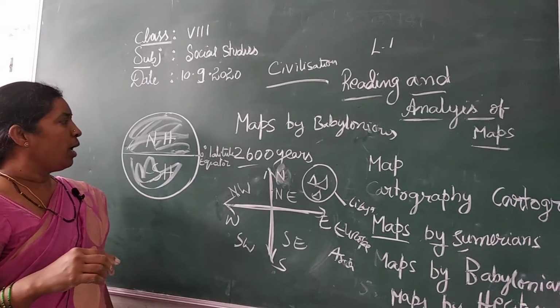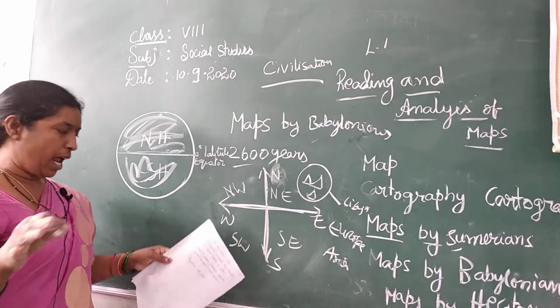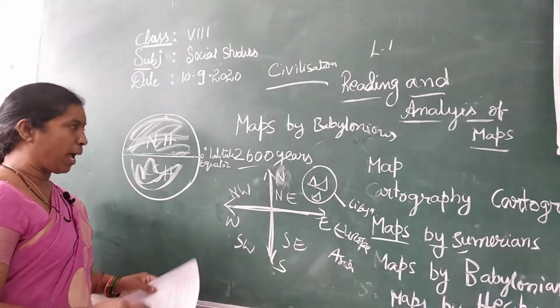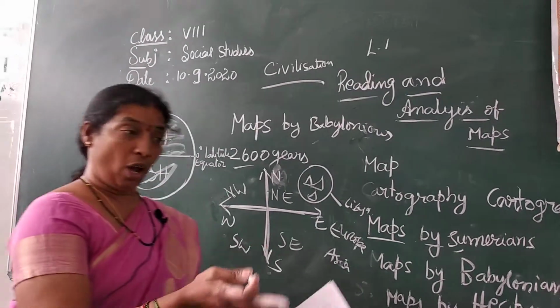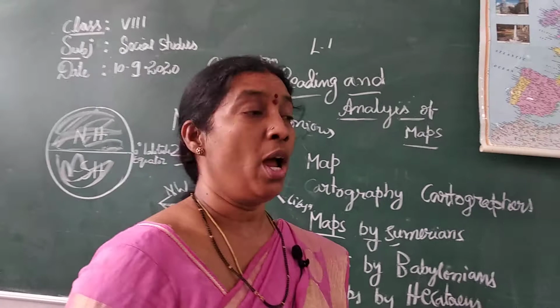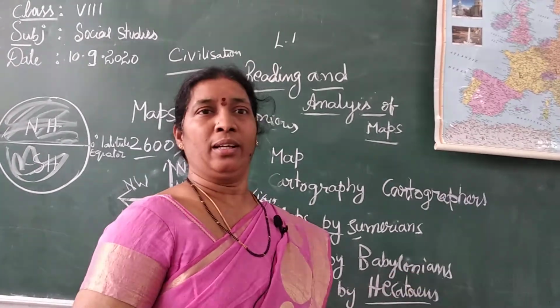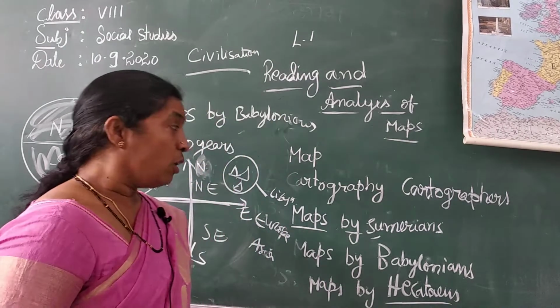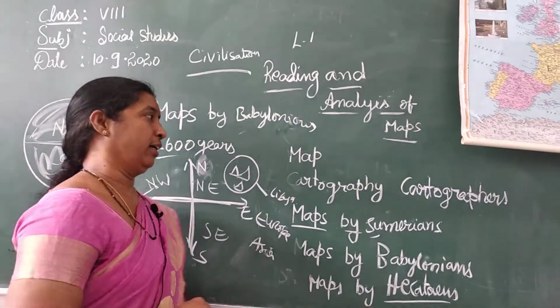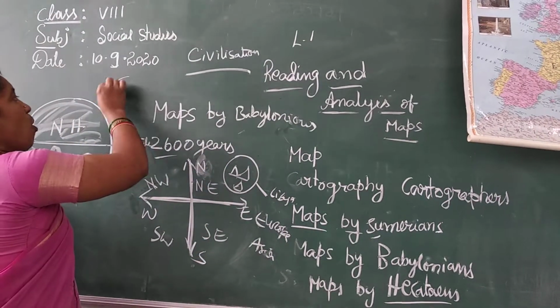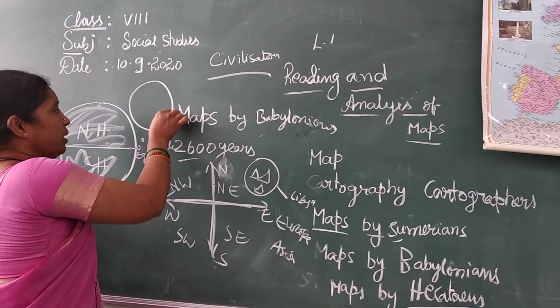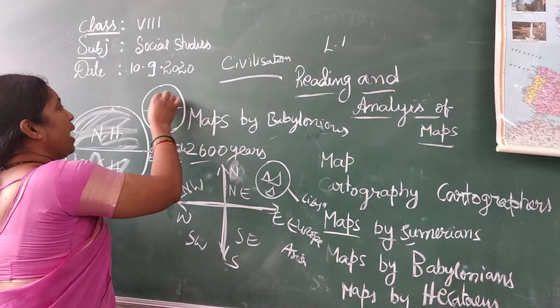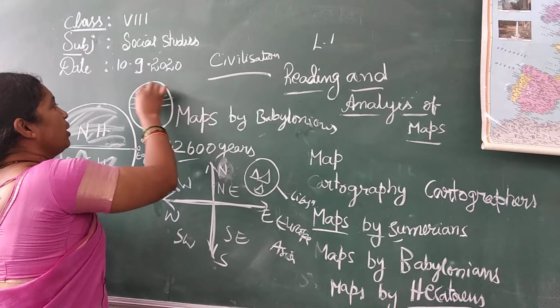So many people traveled and the Greeks tried to make maps very accurately. Even if you see Google now, it matches with that. That means they made the maps that accurately. How did they make them? You all know the grid system, the latitudes and longitudes.